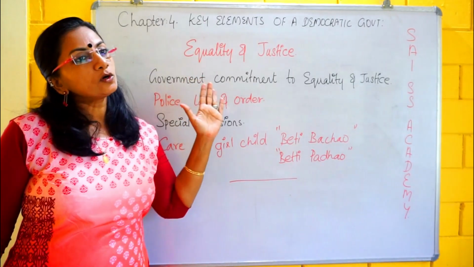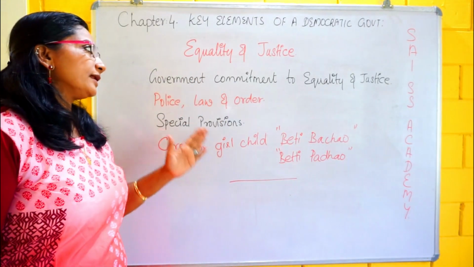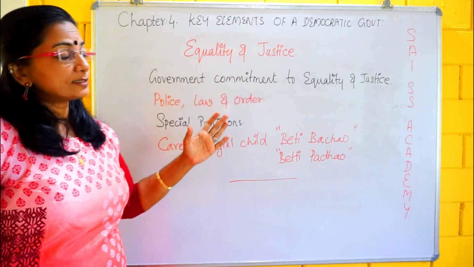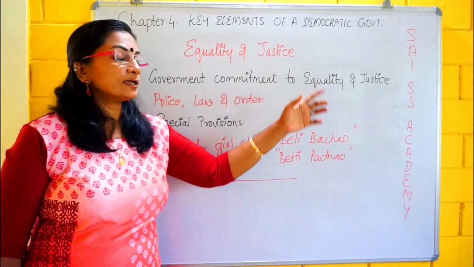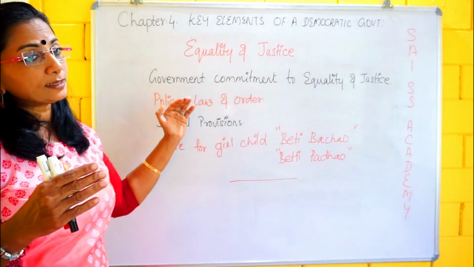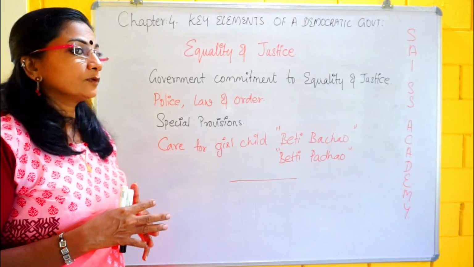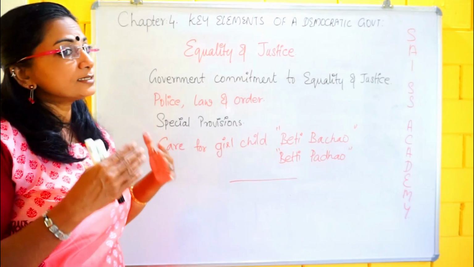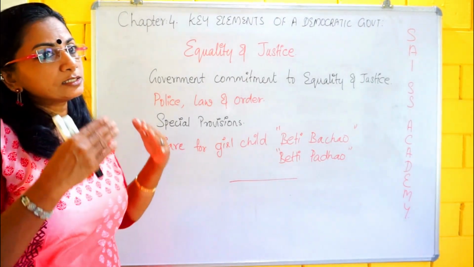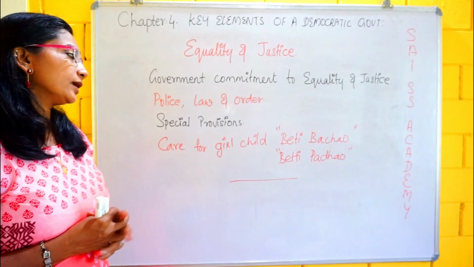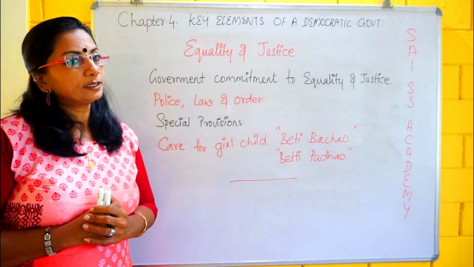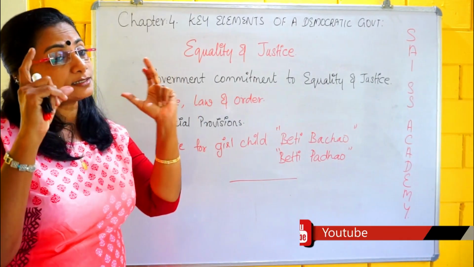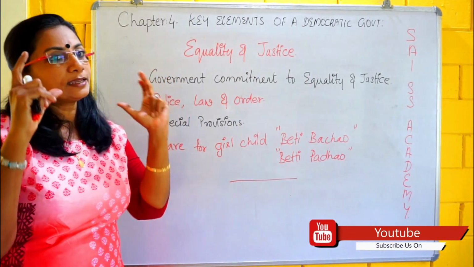For resolving a conflict, a democratic government has a commitment to equality and justice. Equality and justice are inseparable. Another important thing is maintaining law and order. Making the laws, enforcing the laws and seeing that justice is working in each and every corner. These are the duties of the government. That means making the law is their duty, enforcing the law is their duty, and seeing that justice is working in each and every corner.